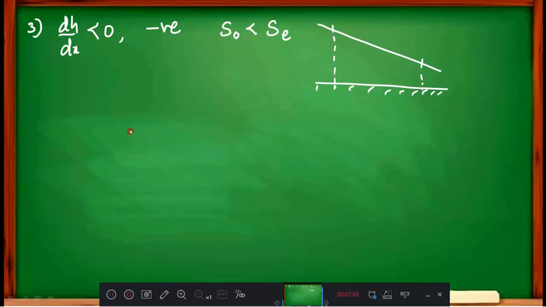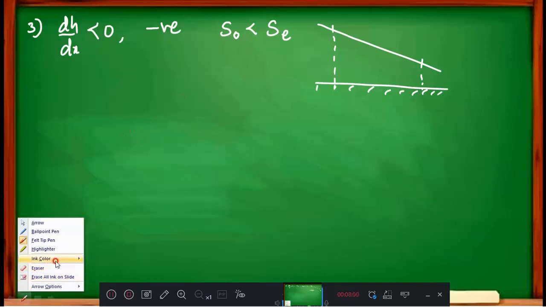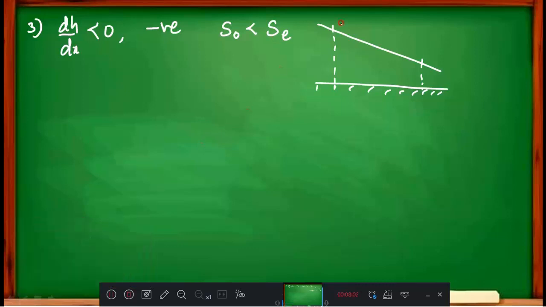And for this, a live example and name, if you want to give an example, is called a drop down curve. Water is dropping down, therefore it is called a drop down curve. Understood? We have three different cases.